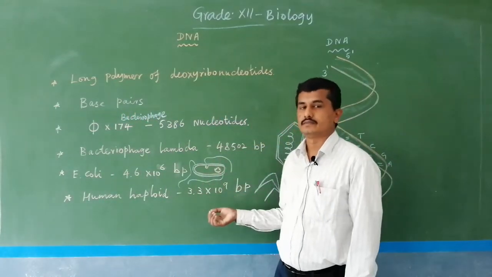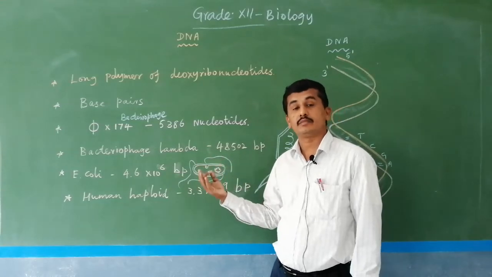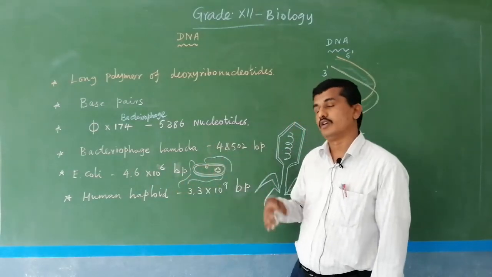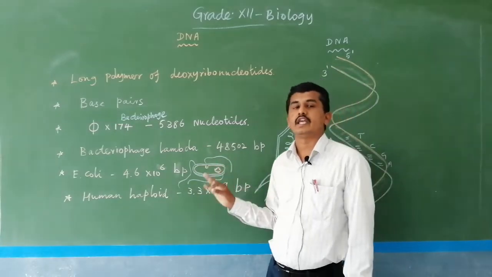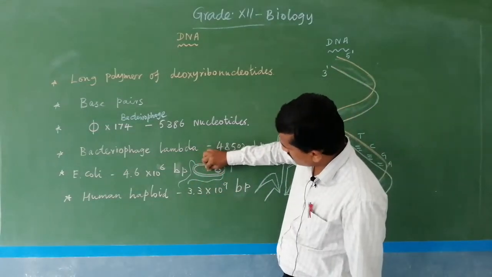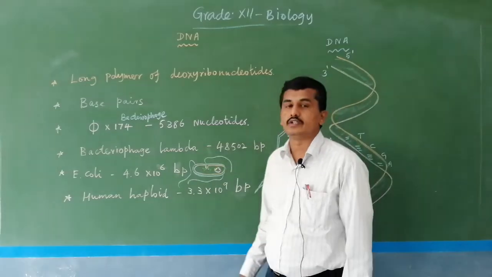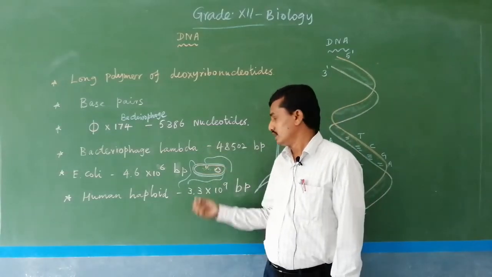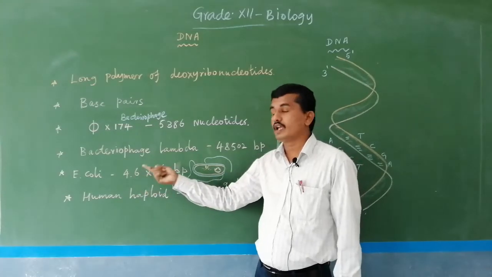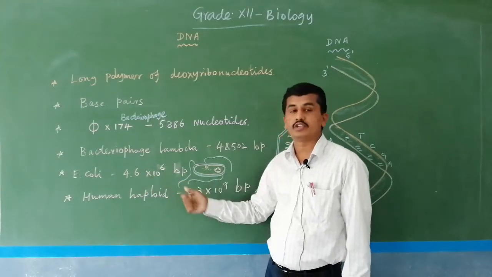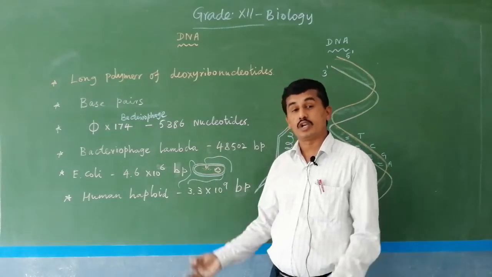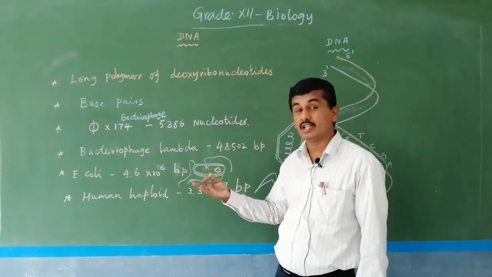We know DNA is the genetic material of all living organisms except a few viruses. All living organisms contain DNA, which acts as the genetic material. Here the DNA is present in the center region, that is the incipient nucleus or nuclear region. The DNA contains 4.6 x 10^6 base pairs. So a large number of base pairs and nucleotides are present in a single E. coli bacterium.